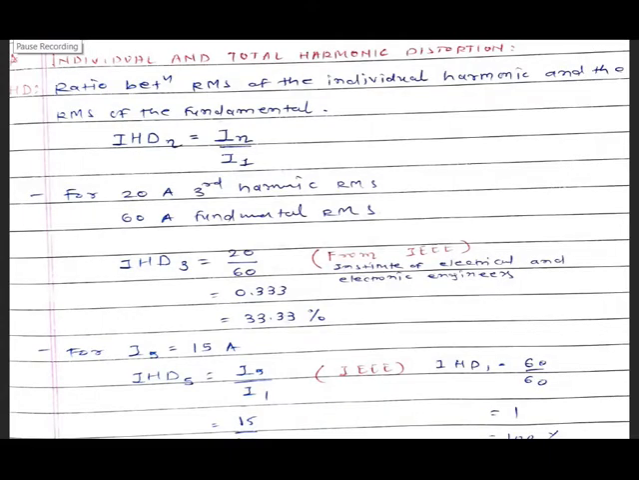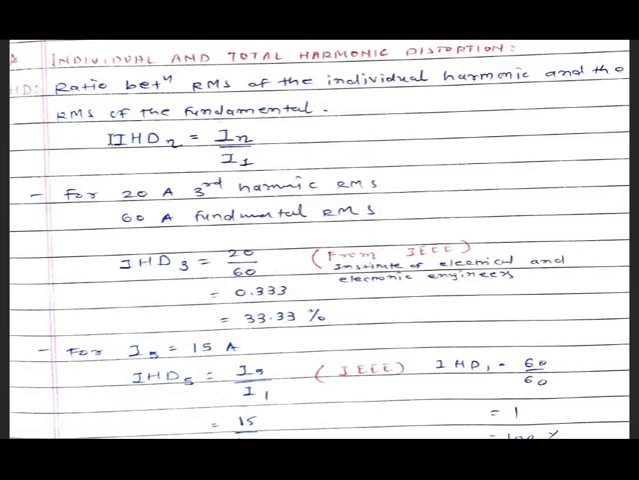Now, first of all, we will see individual and total harmonic distortion. First of all, the definition of IHD, means individual harmonic distortion. It is the ratio between the RMS of the individual harmonic and the RMS of the fundamental. So, IHD is nothing but the ratio between the RMS of the individual harmonic and the RMS of the fundamental.